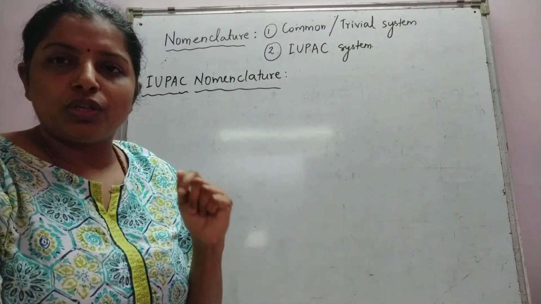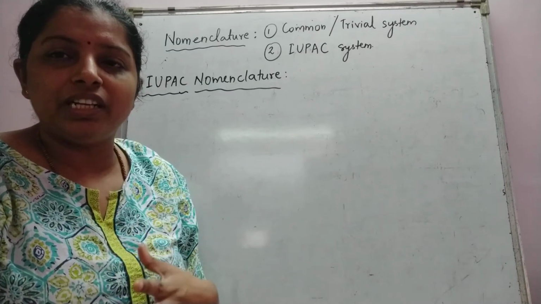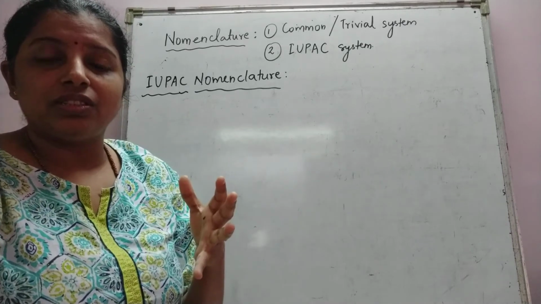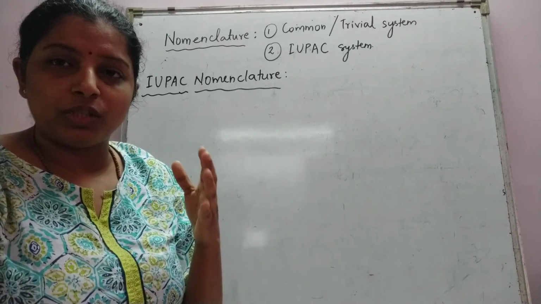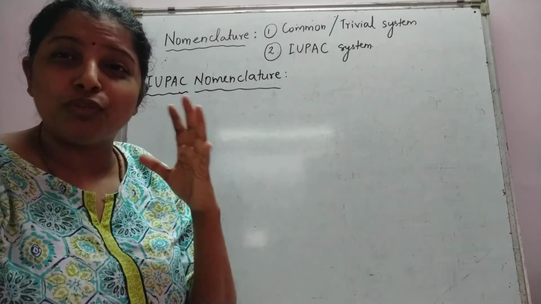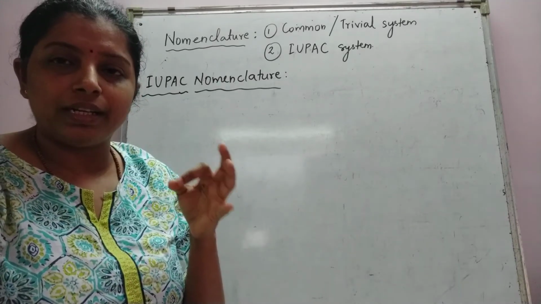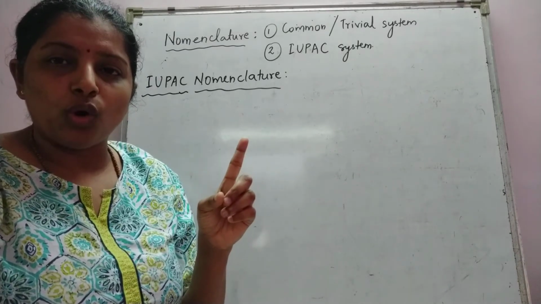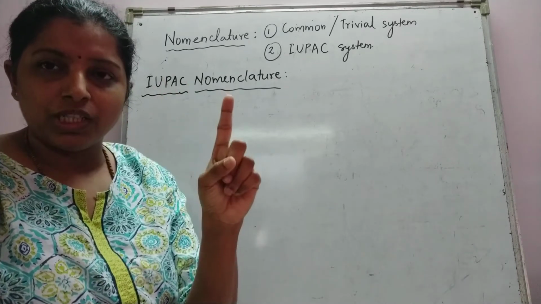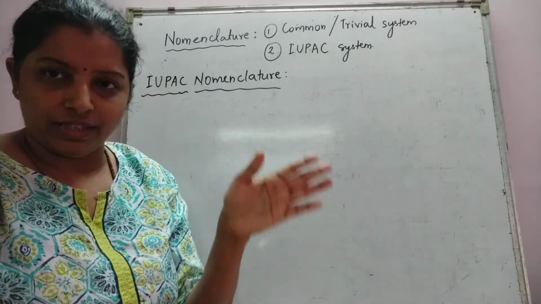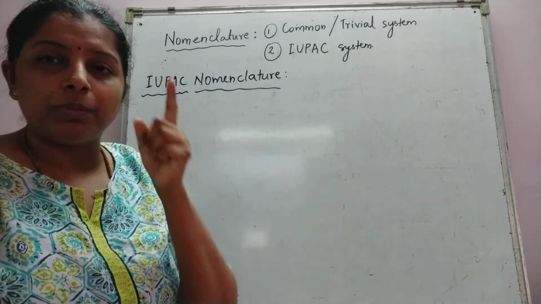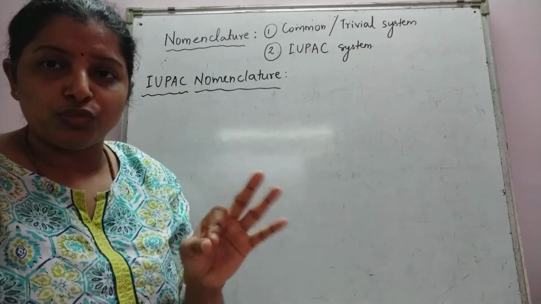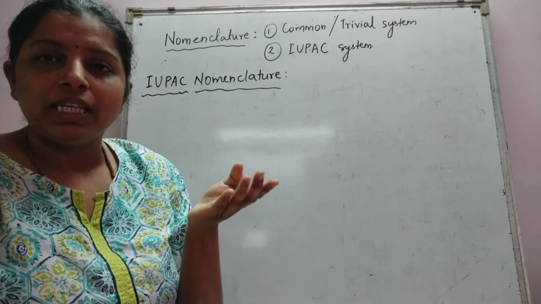Because of this, it was very difficult to deal with a particular compound in different nations. When research with respect to a particular compound was going on in full swing, it was very difficult to address a particular compound by different names. That is when the concept of giving one fixed name to a particular compound worldwide came about. So throughout the world a particular compound will have one single unique name. This concept was put forward, and who put it forward?